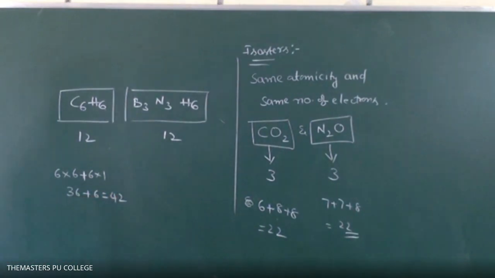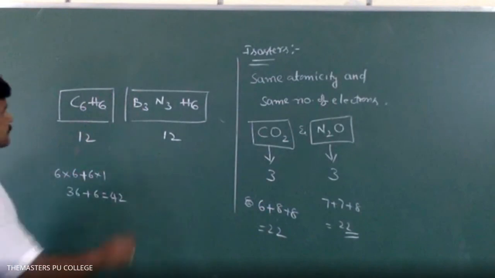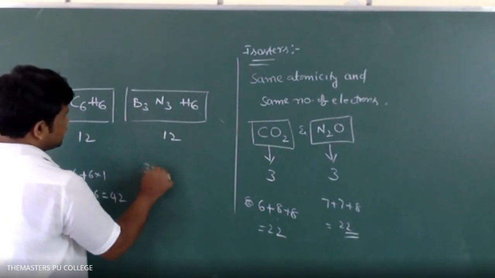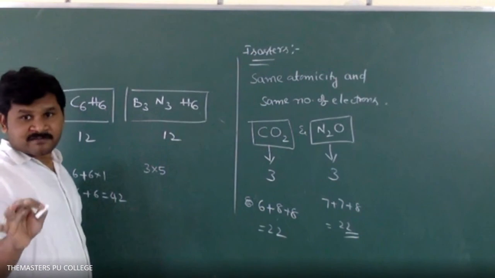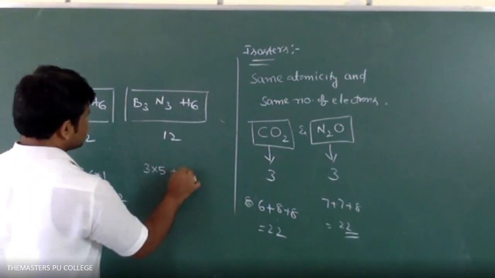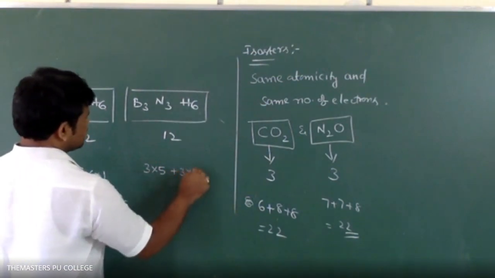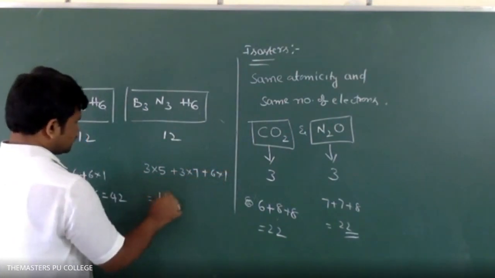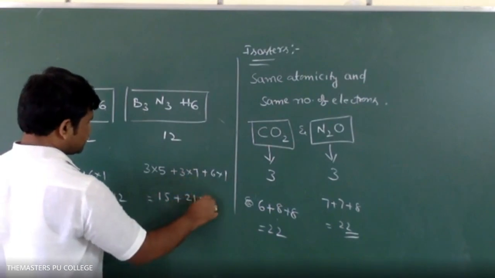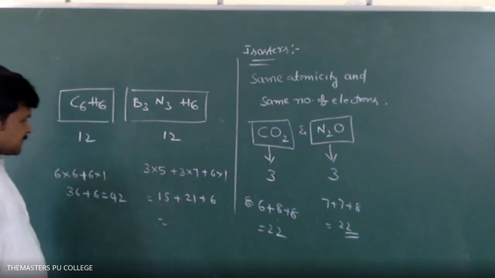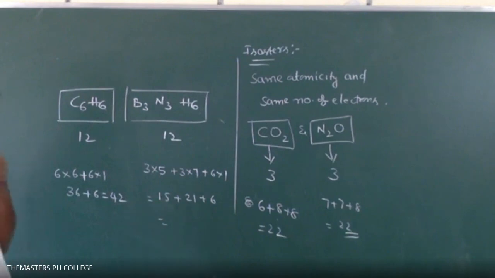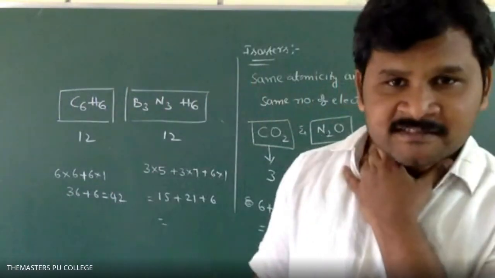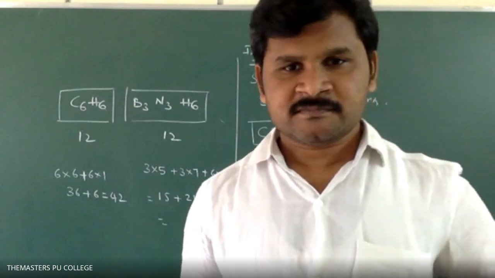In the other, 3 into boron's atomic number 5, plus 3 into 7, plus 6 into 1. That's 15 plus 21 plus 6. 21 plus 6 is 27, 27 plus 15 is 42. 42, sir. Matched up? Okay.